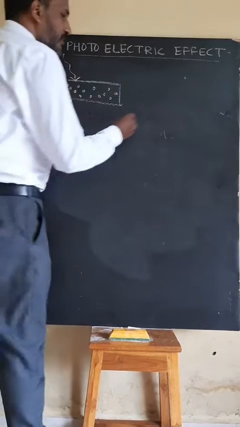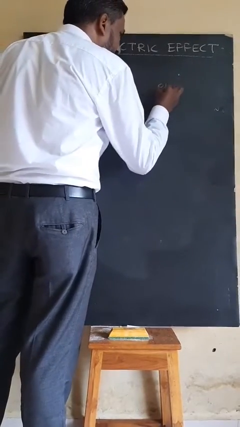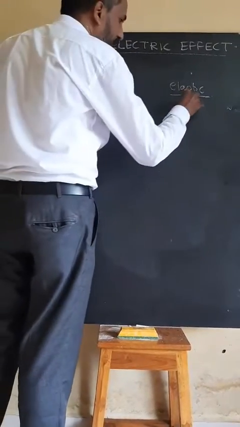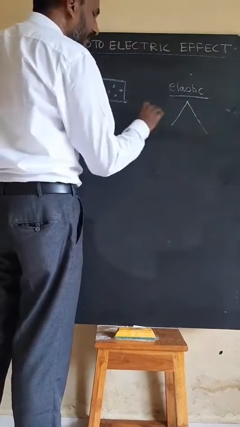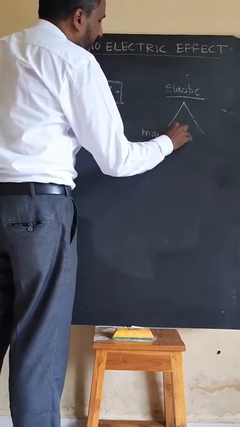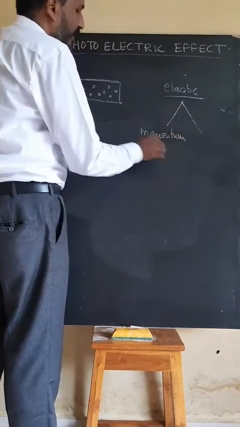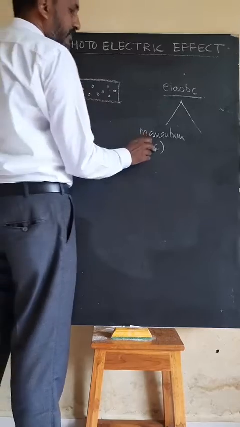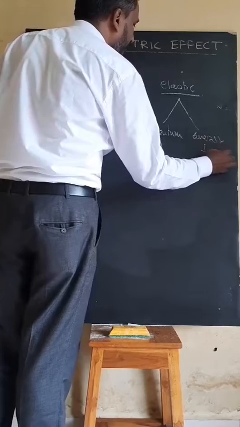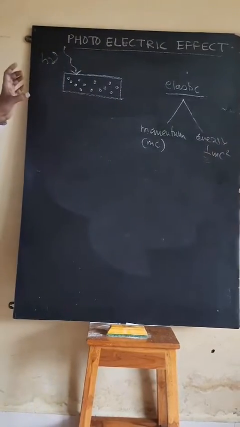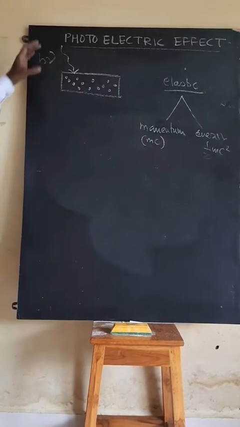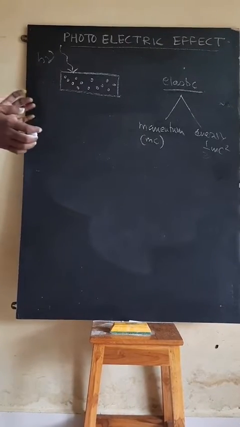What type of collision is that? It is an elastic collision. In an elastic collision, the linear momentum, mass into velocity (here I am taking c, because the speed of photon is c), and the kinetic energy, given by half m c square, both remain the same. Therefore the collisions are elastic.